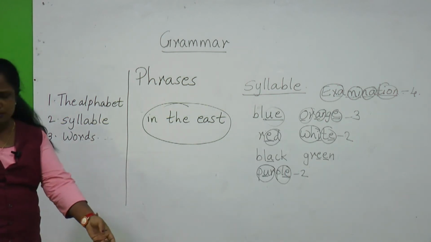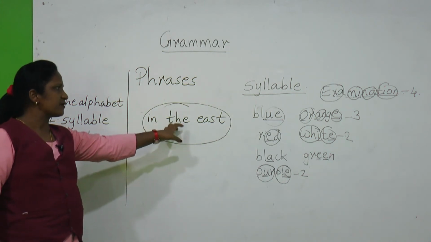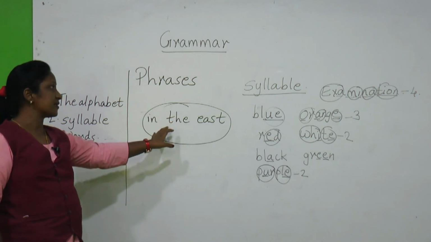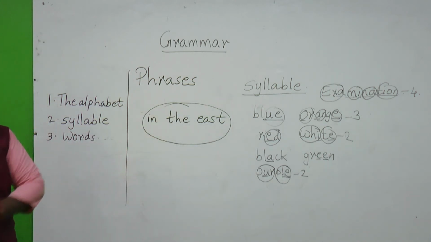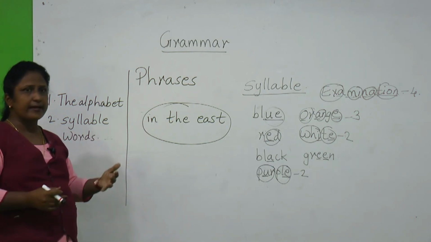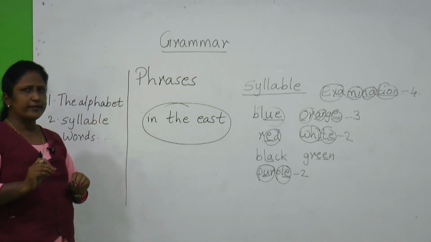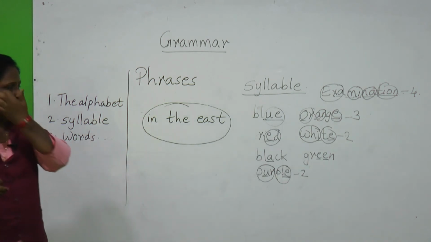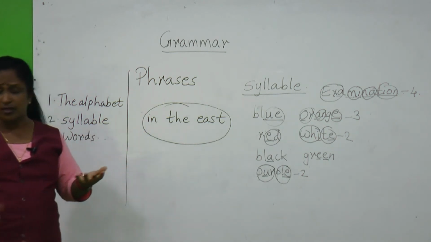A phrase constitutes a single element in a sentence. This is a single small group of words which does not make a complete sense, but a phrase expresses an idea shortly. We get an idea that I want to say something about the east.